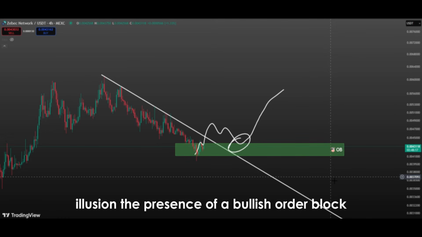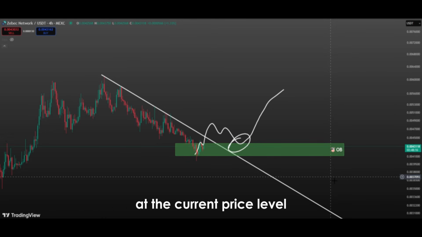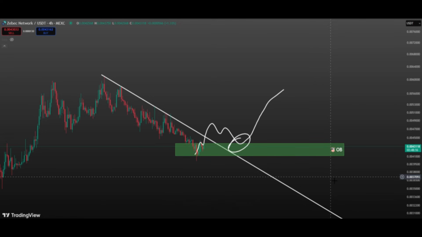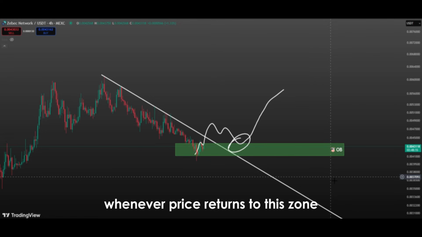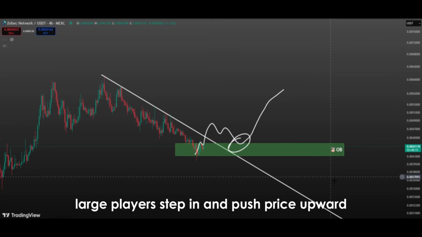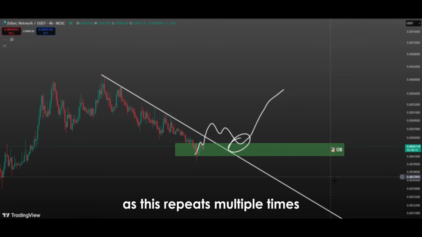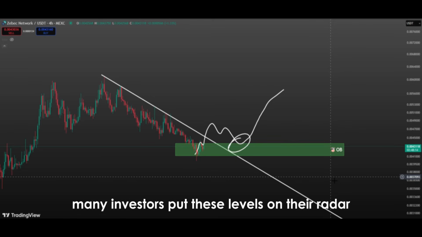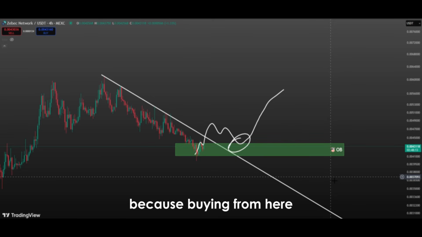In conclusion, the presence of a bullish order block at the current price level is one of the most important indicators of potential upcoming moves. Whenever price returns to this zone, large players step in and push price upward. As this repeats multiple times, investor confidence grows even more, and these zones become almost sacred points of the market. Many investors put these levels on their radar because buying from here usually offers high profit opportunities.